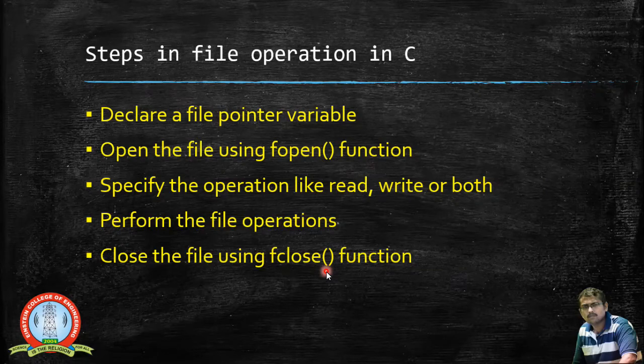So it is not necessary that you always have to use the fclose function. Once the program exits, meaning when the main execution is over, the operating system will call an exit function. On the exit function, the file gets closed automatically by the operating system, or else you can also use the fclose function explicitly to close the file after the operations.